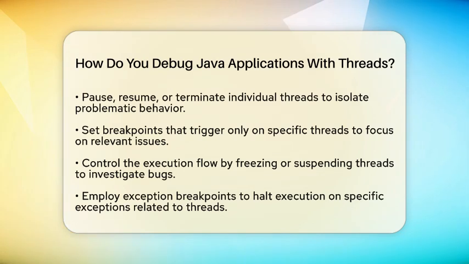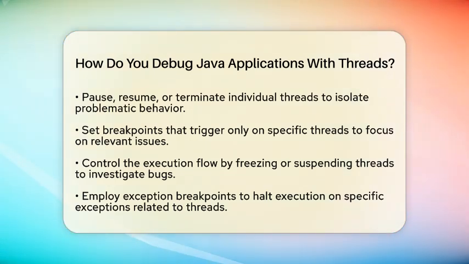Controlling the execution flow of threads is another useful technique. You can freeze or suspend individual threads to control the order in which they execute. This is particularly helpful for investigating deadlocks or timing-related bugs. By preventing some threads from running while observing others, you can reproduce and analyze concurrency problems more reliably.